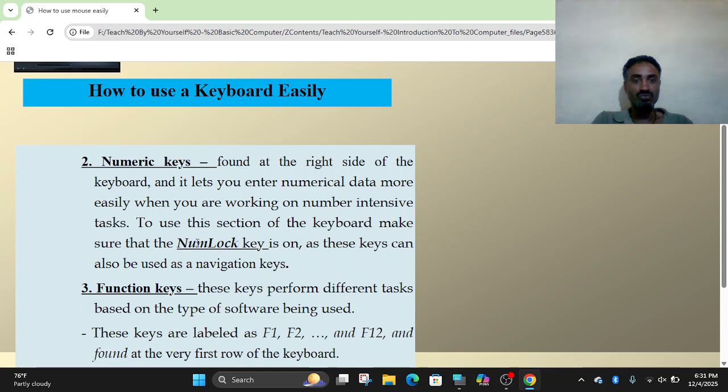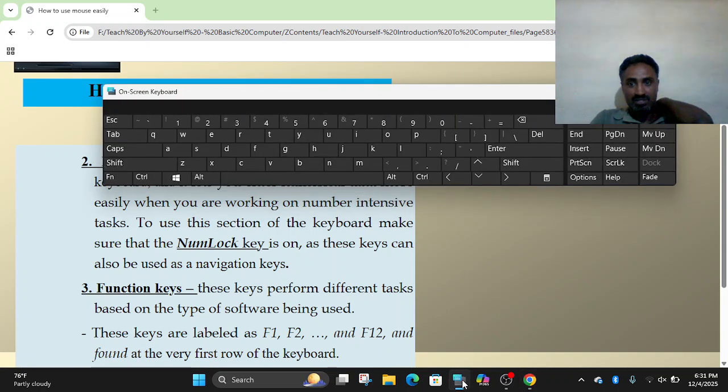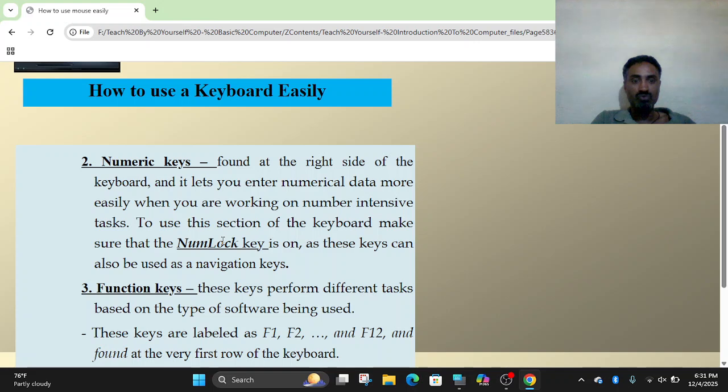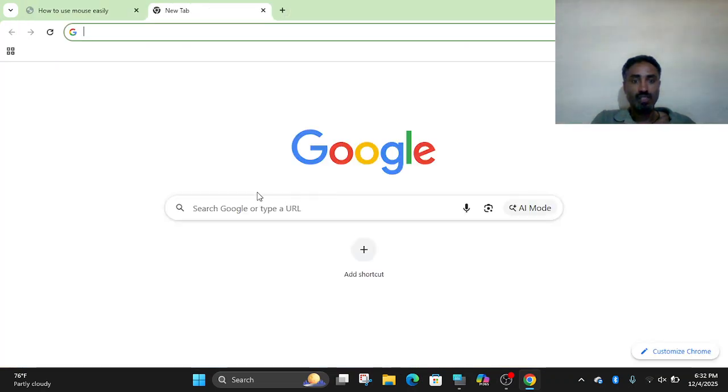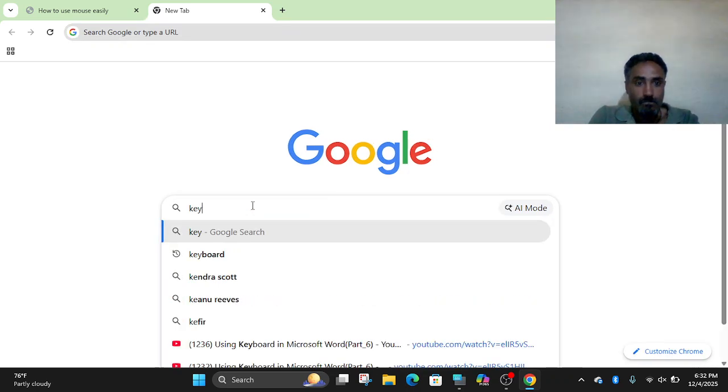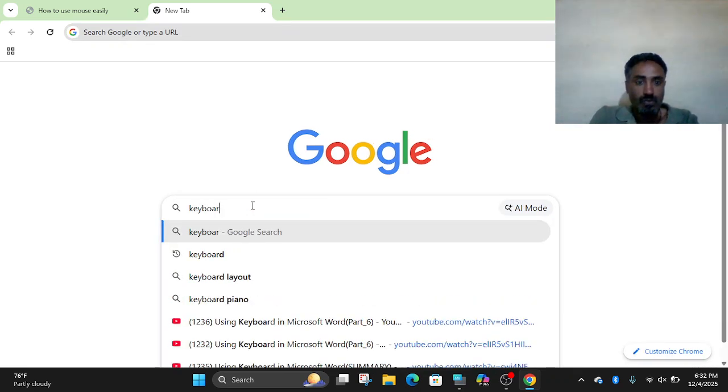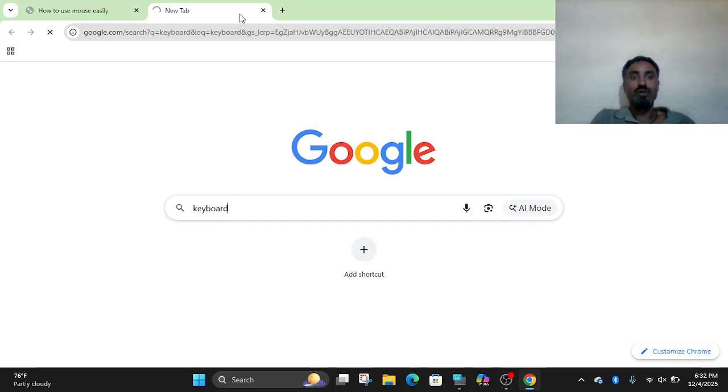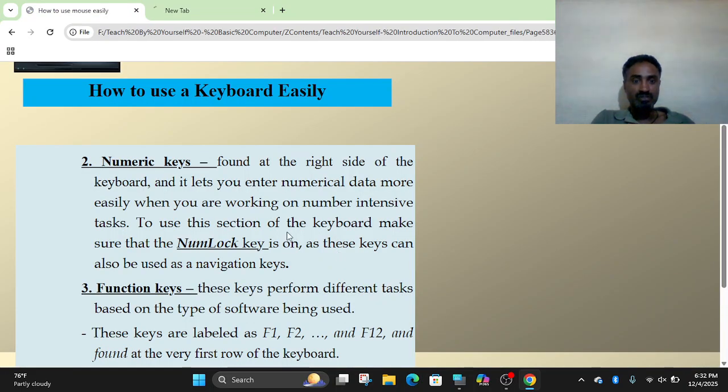We cannot forget the status of the numlock, whether it is on or off. When the numlock is off, we cannot type the keypad numbers. If it is off, we cannot type. We should make the status on to type it well.